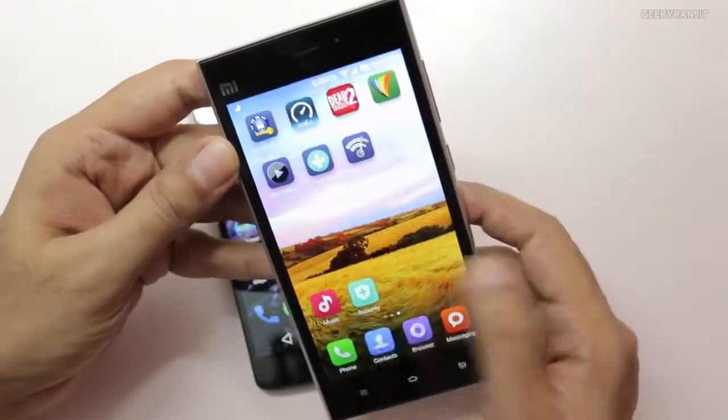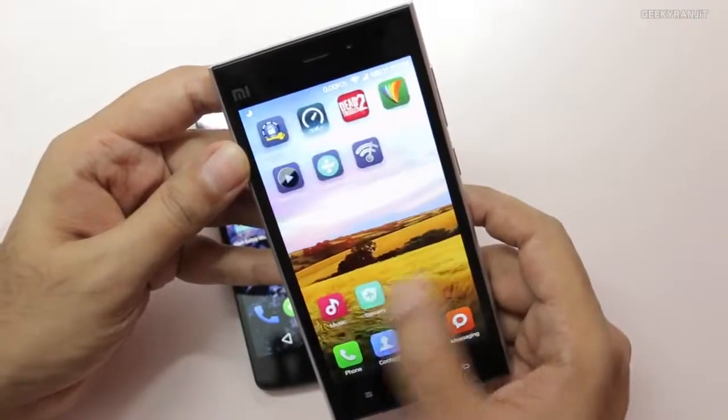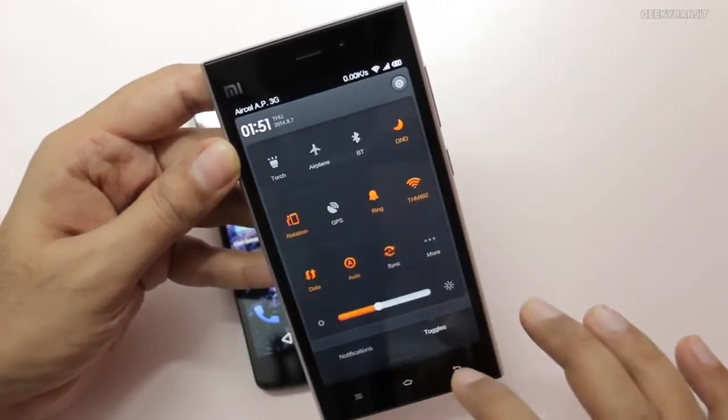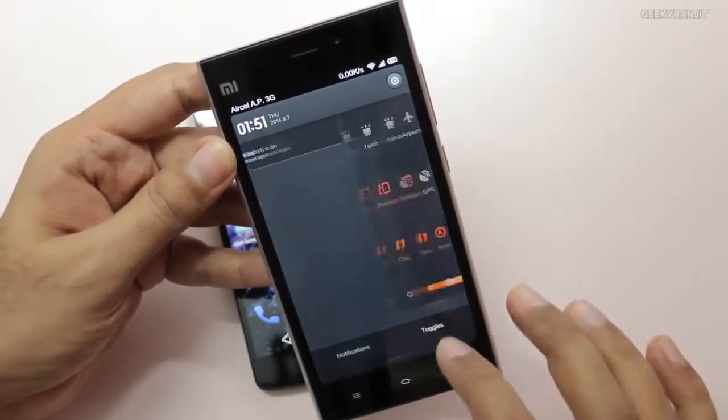Next, when we talk about the user interface, here things differ a lot. Though both of them run Android, the user interface on this Mi 3 is very different. They use a custom UI called Mi UI, which actually looks very similar to iOS rather than Android. Yes, you do have support for widgets, etc., and we have Play Store and all the Google apps. They work, but the user interface is very different. Whereas on the Nexus, it's a very stock Android experience that you're familiar with. So again, it's a personal preference, I would say, regarding the user interface.